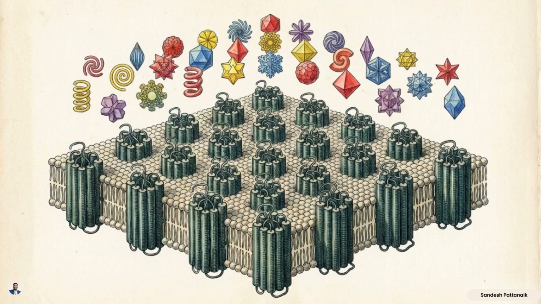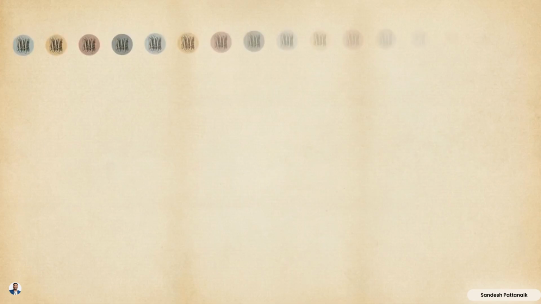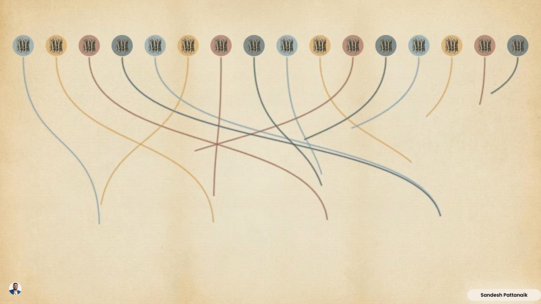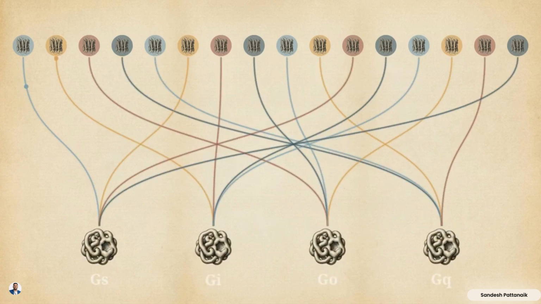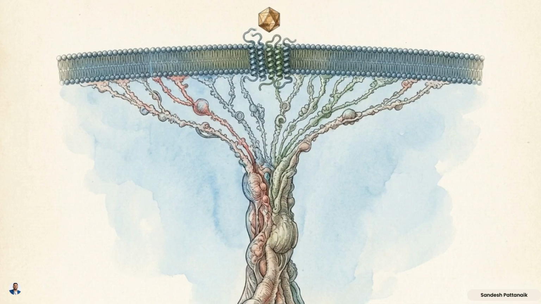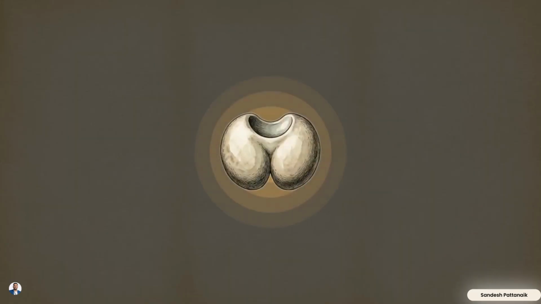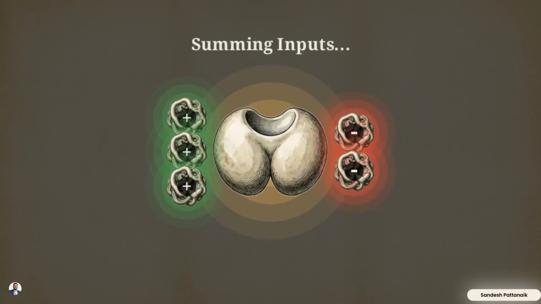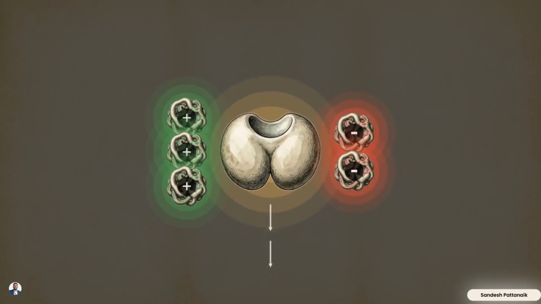GPCR signaling represents a biological economy. An immense variety of external inputs are entirely managed by one conserved 7-transmembrane architecture. By forcing all these varied receptors to share a strictly limited pool of transducer proteins, specifically GS, GI, GO, and GQ, the cell creates a signaling bottleneck by design. Because so many distinct receptors utilize the same few internal pathways, the cell is able to physically integrate the data. It calculates the sum total of diverse and sometimes opposing signal inputs simultaneously.